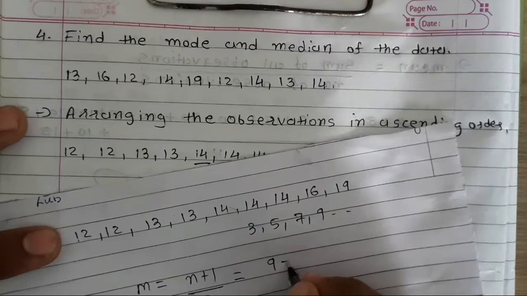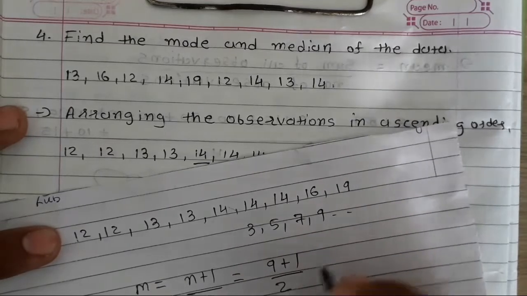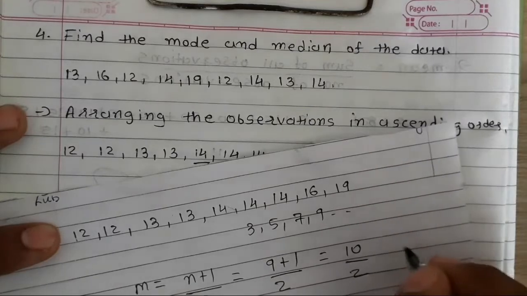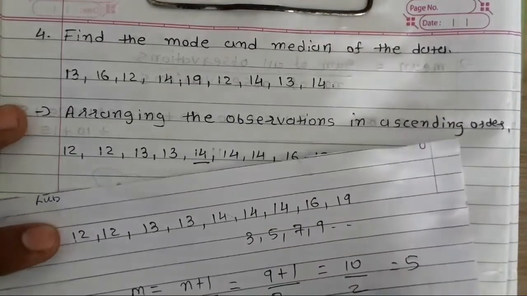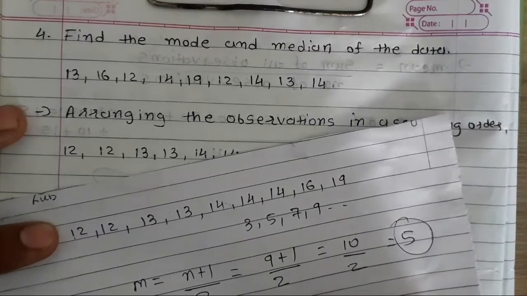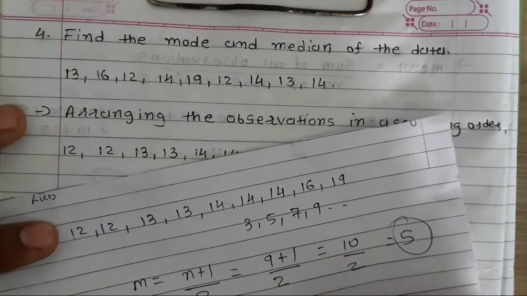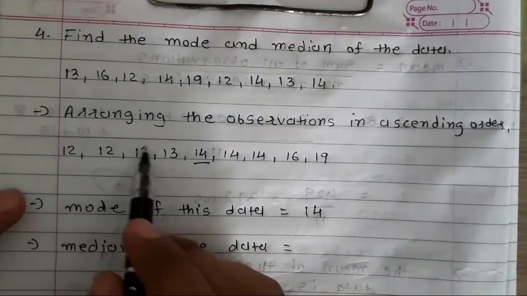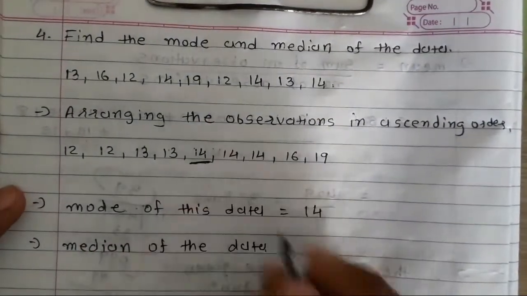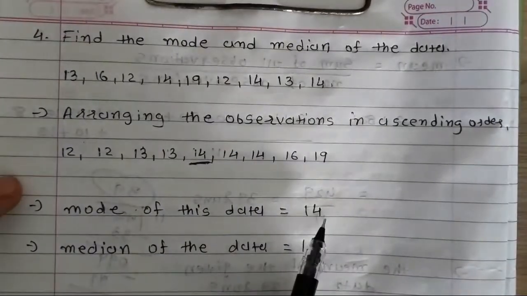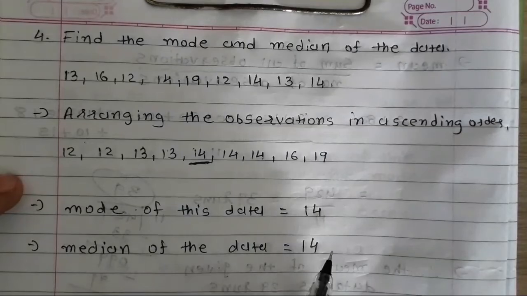So I can do 9 plus 1 divided by 2. So 9 plus 1 is equal to 10, divided by 2, I will get 5. So 5 represents the fifth observation. So the fifth observation of my data is my median. So 1, 2, 3, 4, 5. So 14 is my median. So the mode of the given data is 14 and the median of the given data is 14.